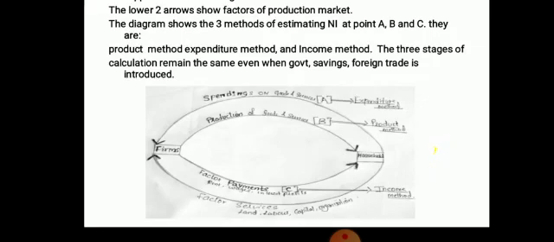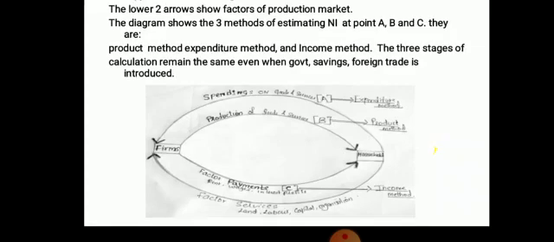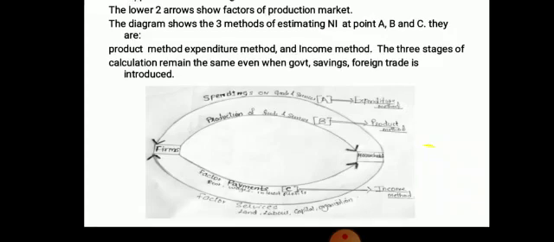And C shows factor payments, that is in the form of rent, wages, interest and profits. That shows the income method, how income is earned by the people of the country. Income is earned as rent, wages, interest and profits. Together it shows the income method.